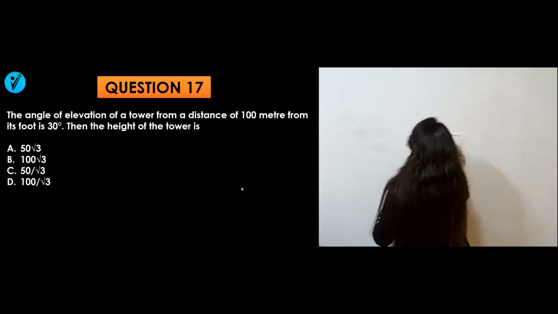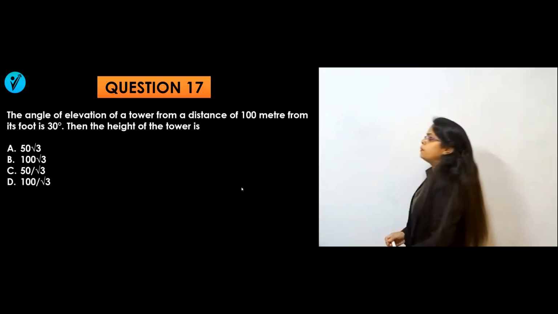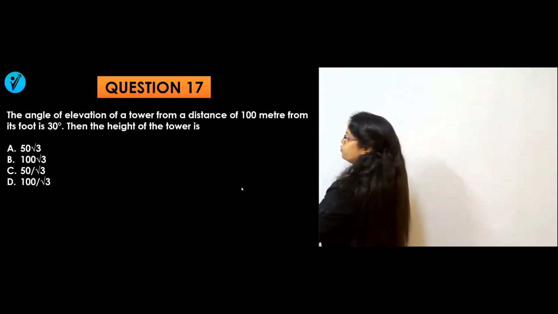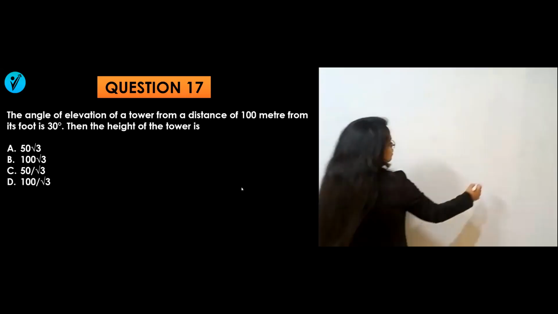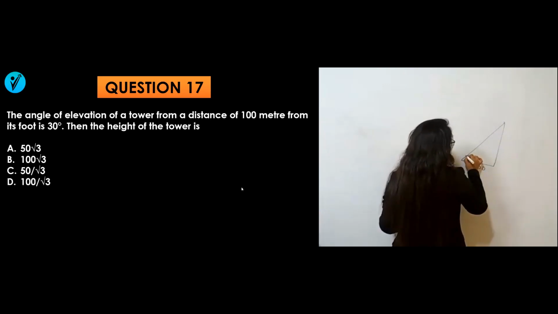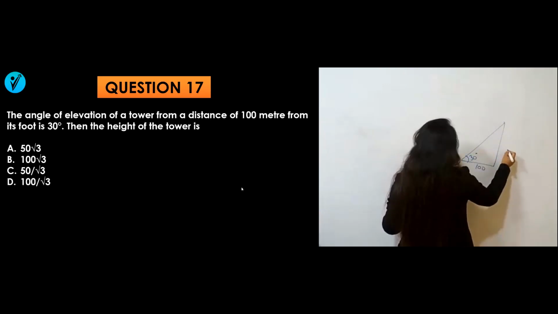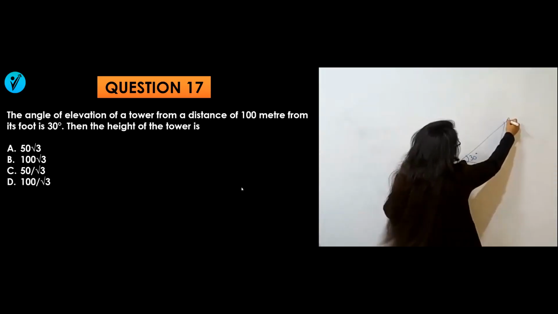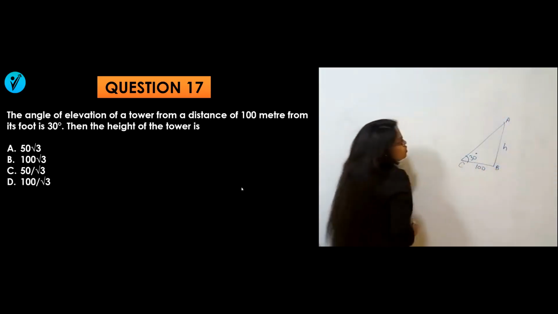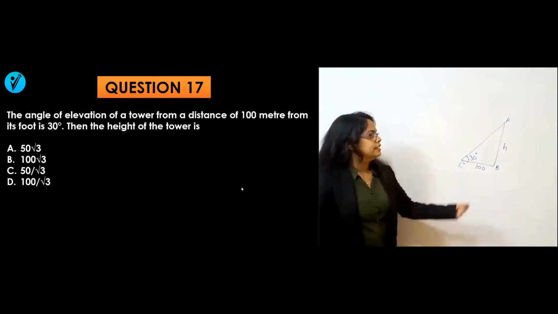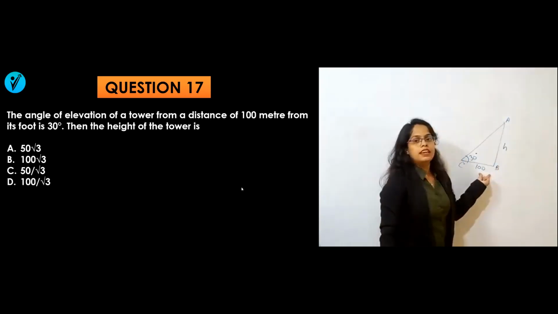Let's try to solve. The angle of elevation of a tower from a distance of 100 meters from its foot is 30 degrees. From this foot at 100 meters, what I know is that the angle of elevation is 30 degrees. So what is the height of the tower? Suppose this is A, B. I have to find out the height. Now I know that this is the 30 degree angle. Height will be the opposite side. This one is the adjacent side.